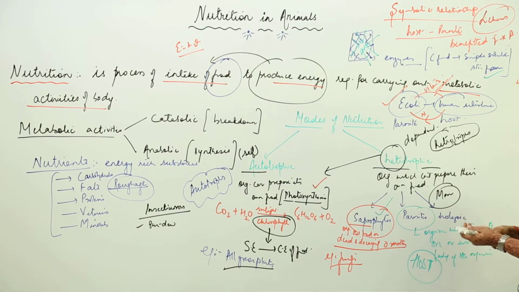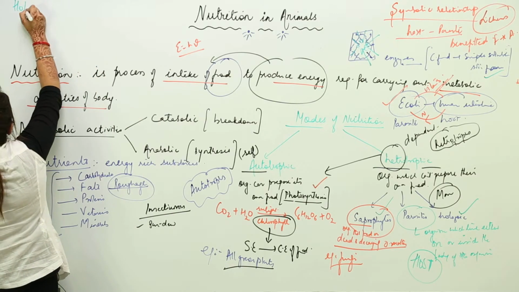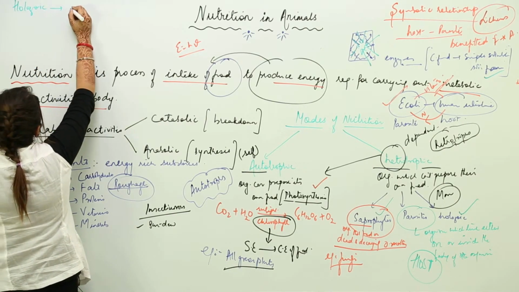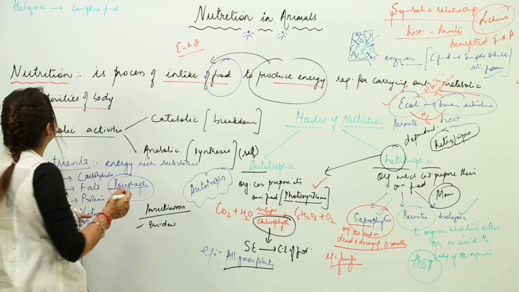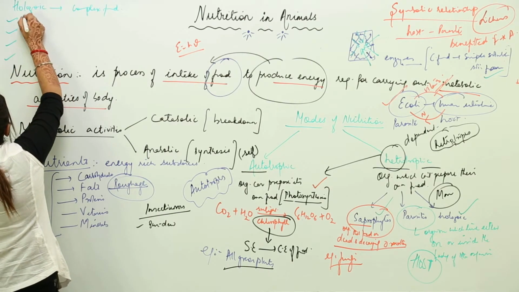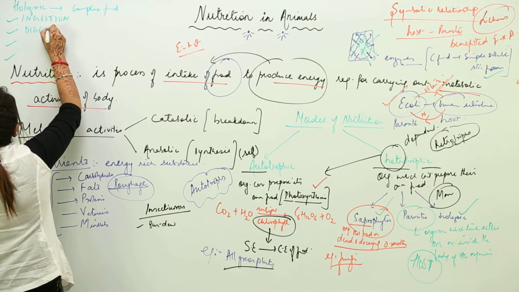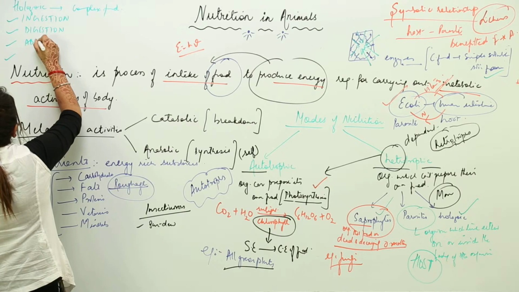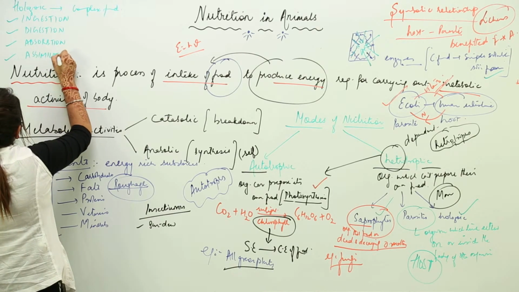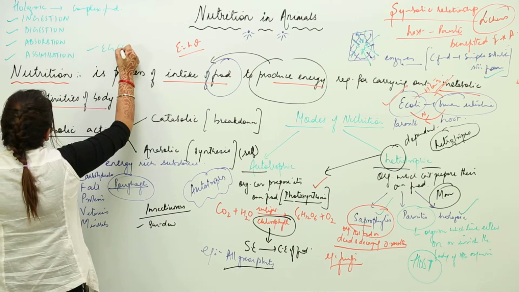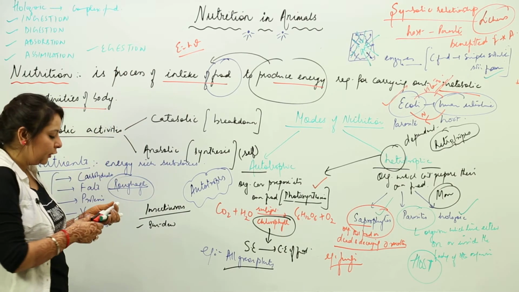The third we have is the Holozoic mode. See, the Holozoic mode is that in which organisms feed on complex food and follow 5 steps in sequence. And what are those 5 steps? Ingestion, digestion, absorption, assimilation, and last, egestion. So these are the 5 steps which are followed in the Holozoic mode.